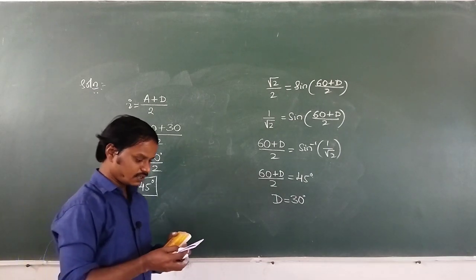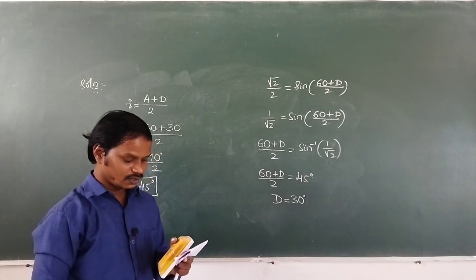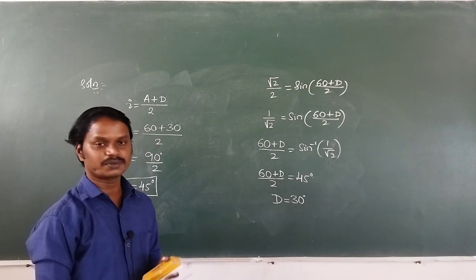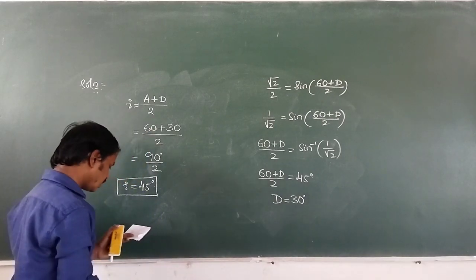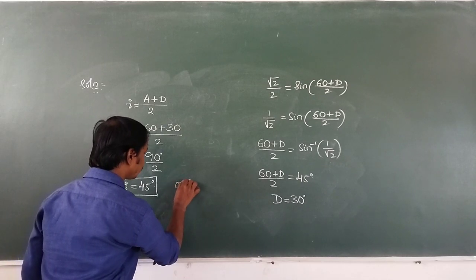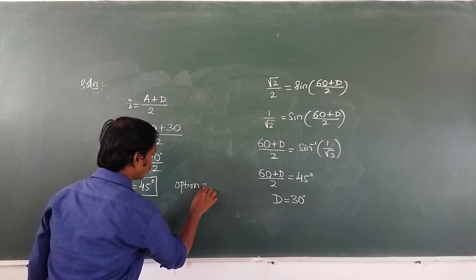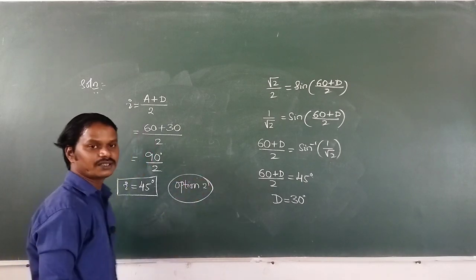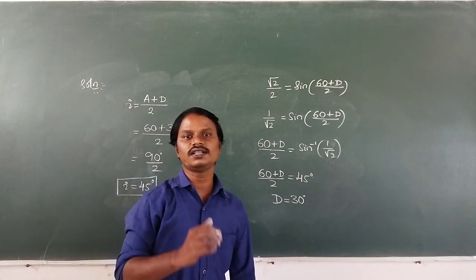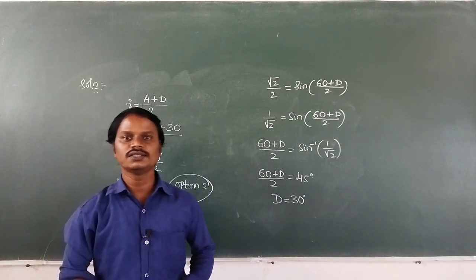Then options given. First option 30 degree, second option 45 degree, third option 60 degree, and last option 50 degree. Which is the correct answer? Option 2 is the correct answer. So next class we are going to solve the questions related to the lens and also optical instruments.